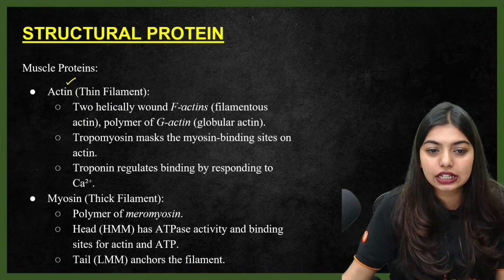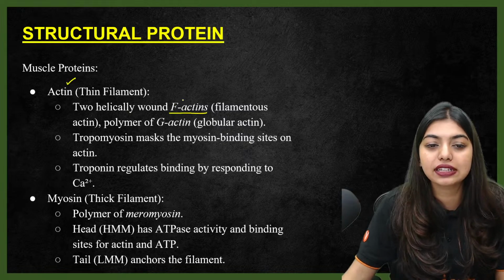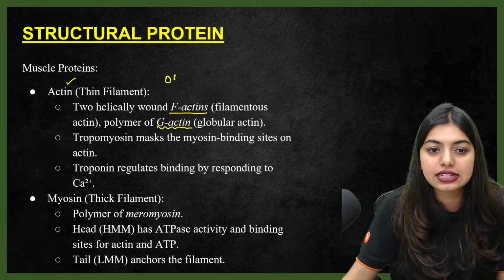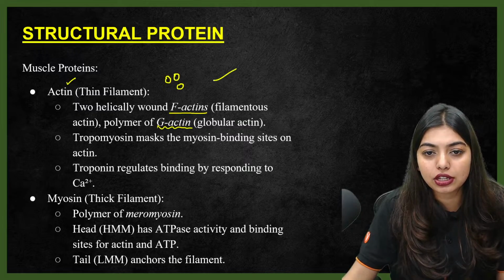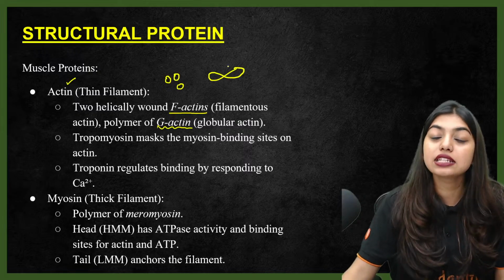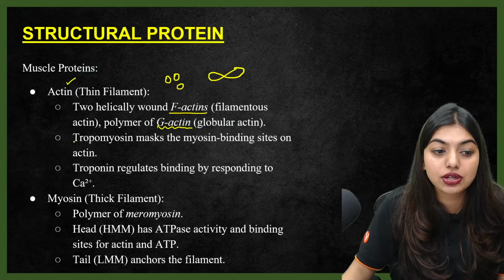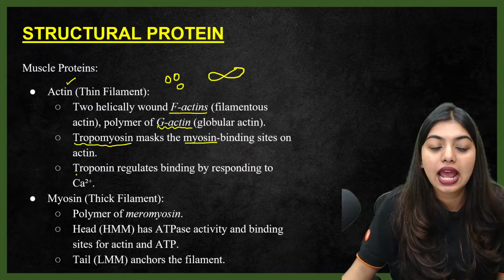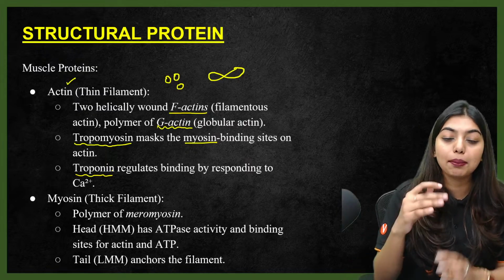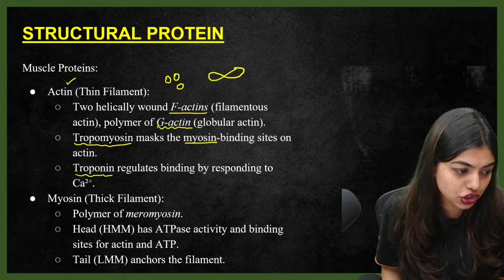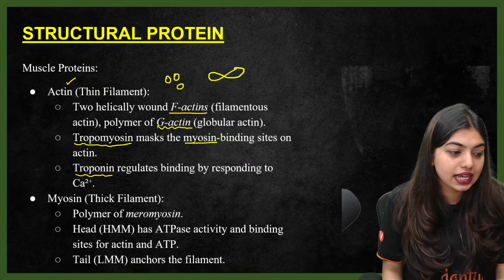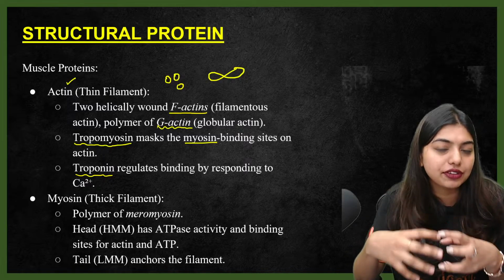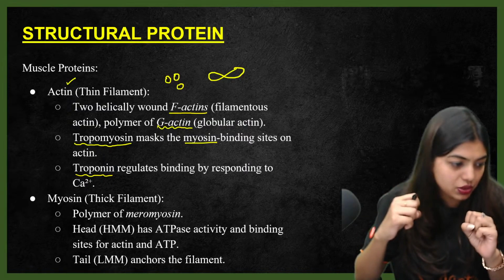So two helically wound F-actins. This F-actin is made up of G-actin. So there are globular actins. They come together to make your fibrous actin. And this fibrous actin has what and all, students? Tropomyosin masks the myosin binding site, and troponin regulates the binding by responding to the calcium ions, right? So actin, thin filament, and myosin, thick filament is going to be there, right?